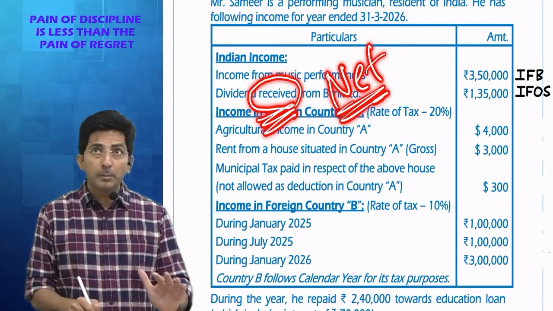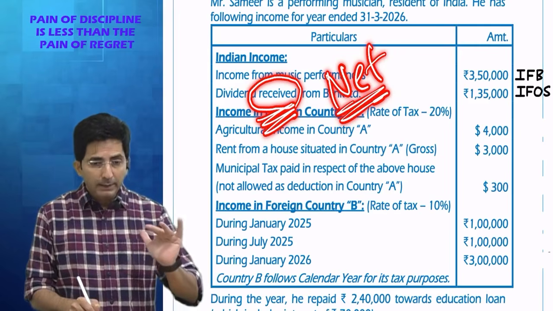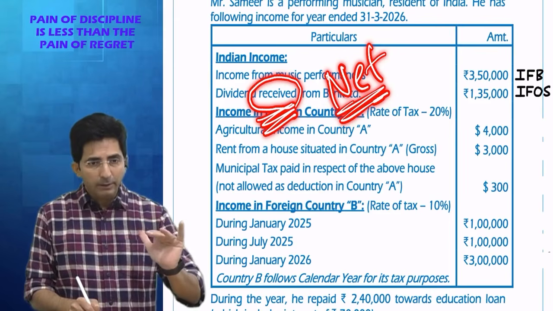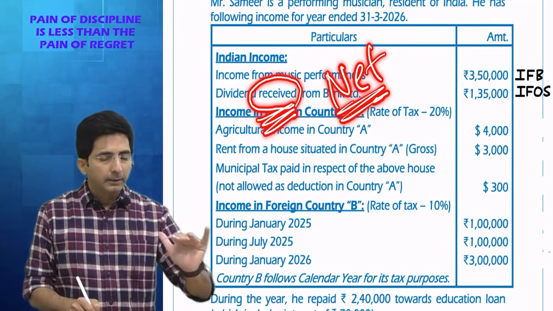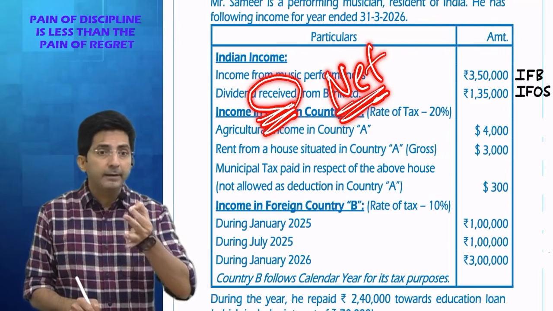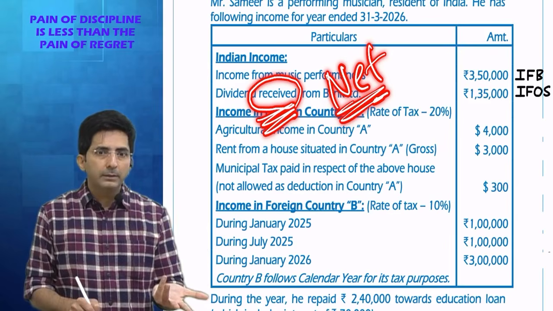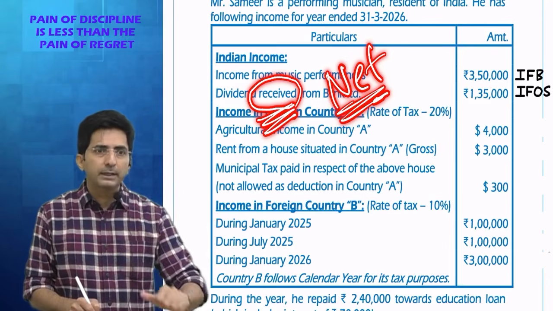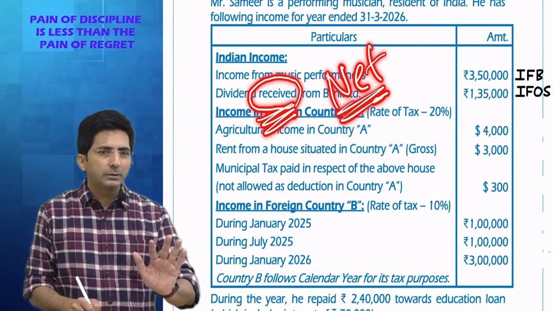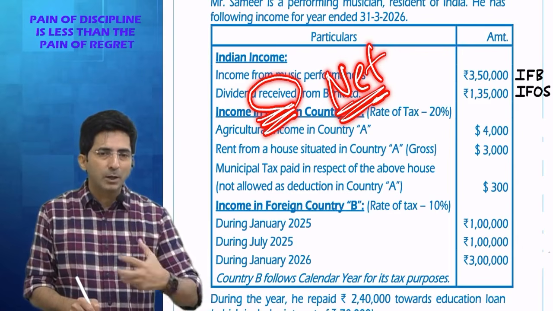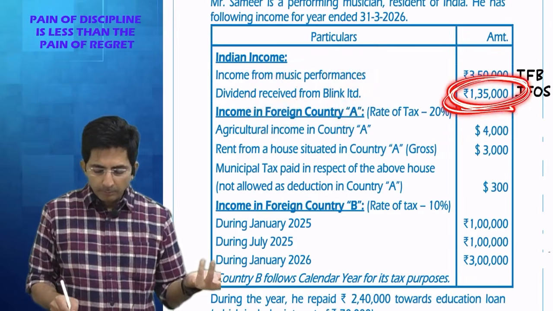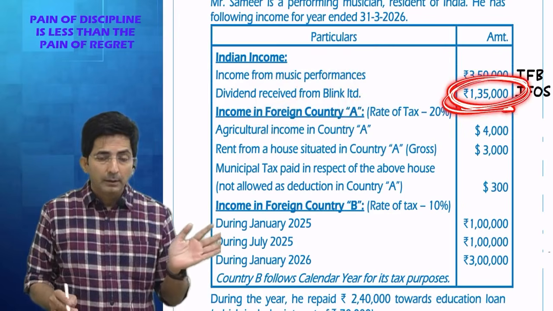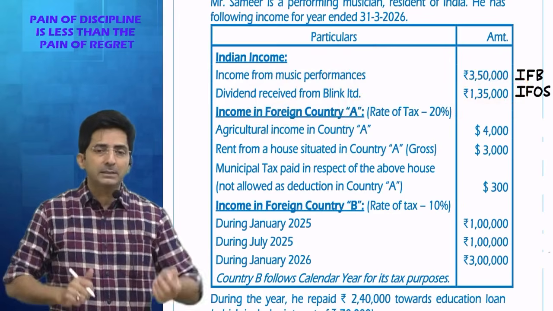I don't know whether you remember CD Vakrap CP. In CD Vakrap, what was D? Dividend. And dividend income is always subject to TDS. Yes, there is a threshold of 10,000 in dividend. Up to 10,000 TDS will not apply if the shareholder is an individual. But here the dividend is of huge amount, 1,35,000. And how do I know it is net of TDS?